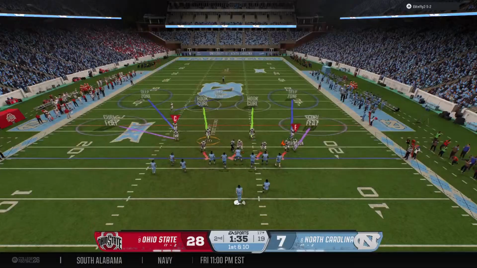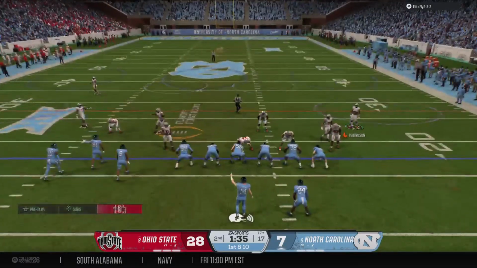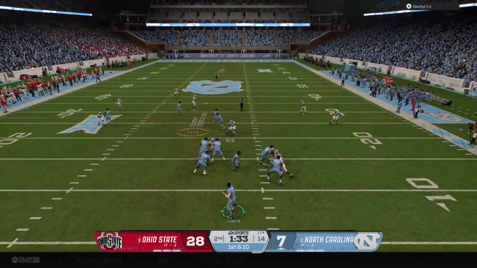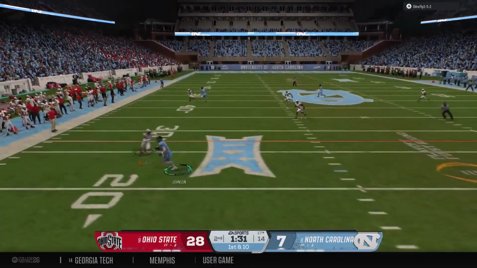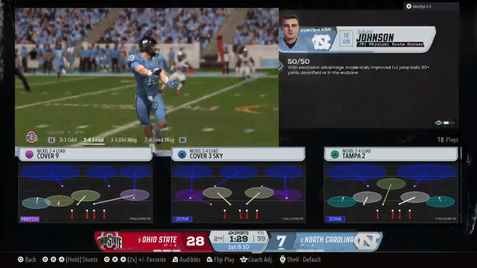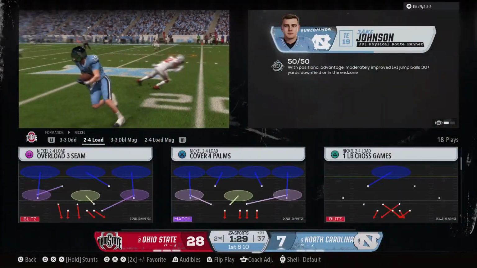So the first play of the drive here coming up. Less than 2 minutes left on the clock. On 1st and 10, looking to throw. Finds that big tight end for a short pass. Oh, and he heads out of bounds after a really nice gain there.